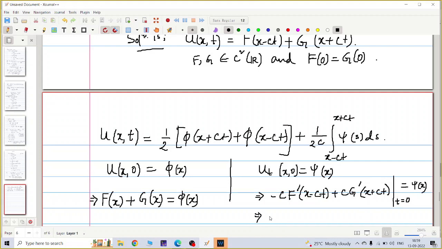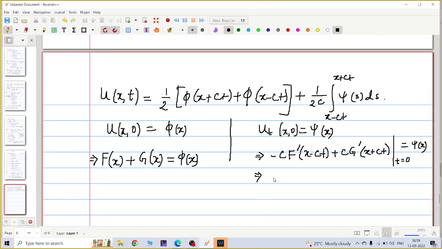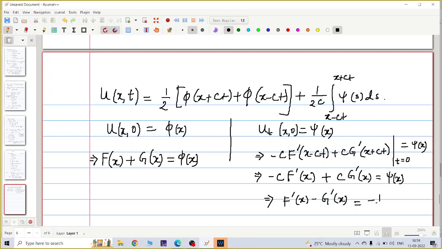So it is minus c F dash x plus c G dash x equal to psi of x. So F dash x minus G dash x is minus 1 by c psi of x, right?